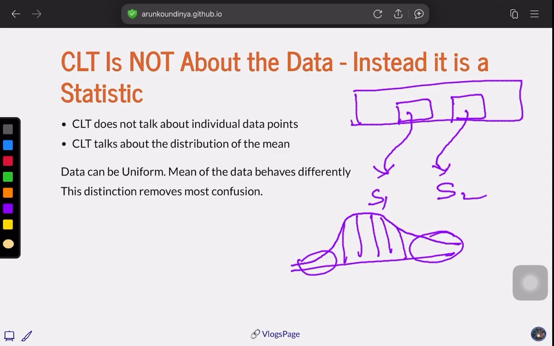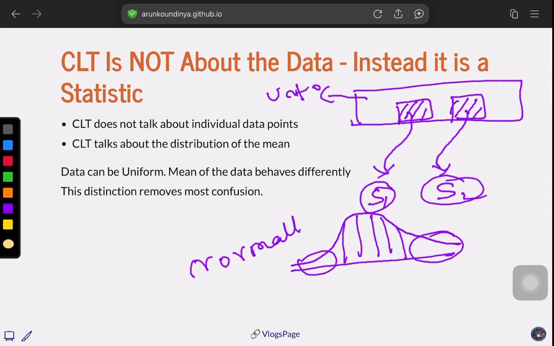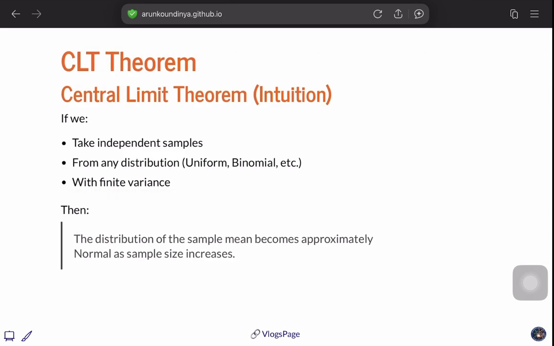So when we collect these samples from a larger population, this population can be uniform or any other distribution. But when we take samples from these distributions, calculate these means and plot them, we see a normal distribution. This is what the central limit theorem is. If we take independent samples from any distribution with finite variance, then the distribution of sample means becomes approximately normal as the sample size increases. This is the most crucial one.